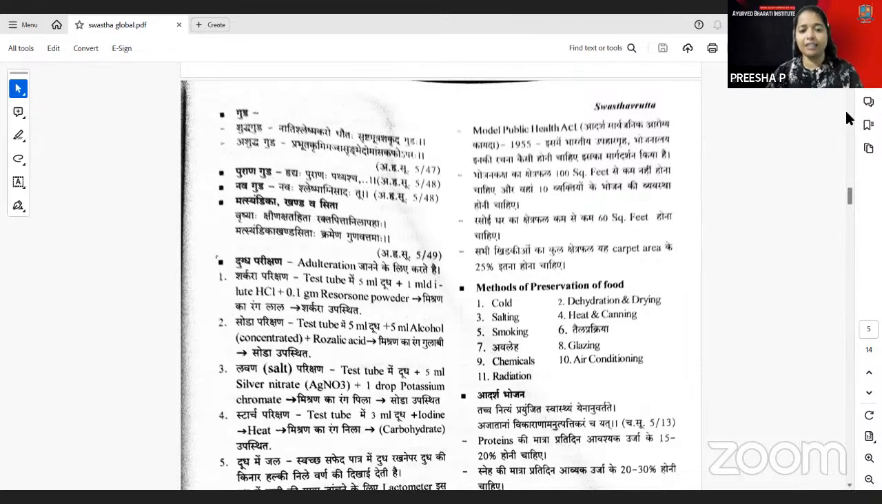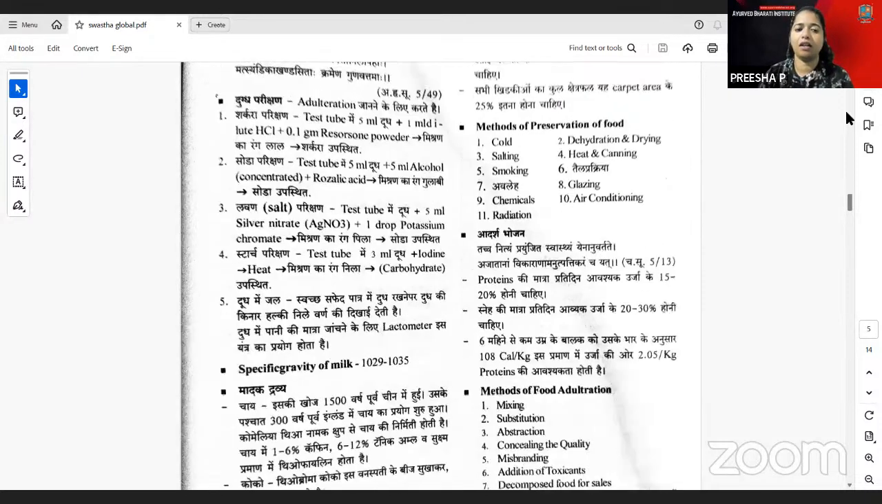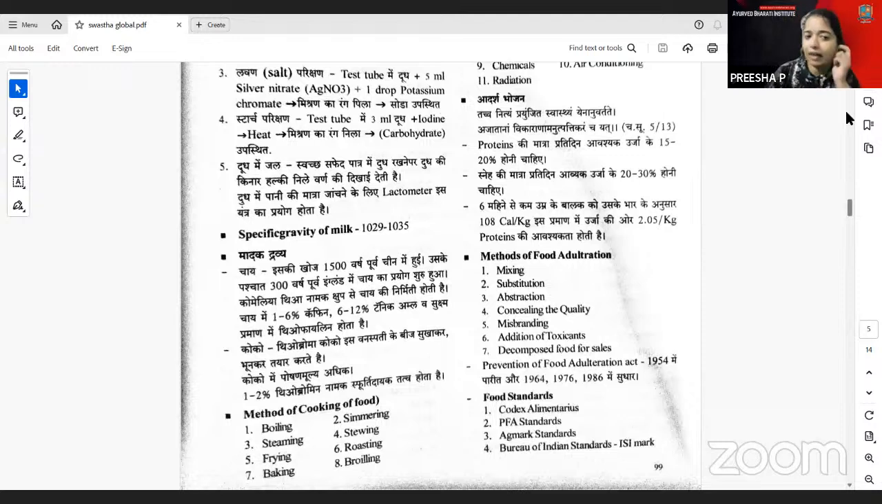Like the Lavana in the test tube you can take, and the method of preservation of food, that is the cold, salting methods or dehydration and drying processes. Here the model public health was maintained there. We have the specific gravity of milk there, like the methods of food adulteration, wherein mixing, substitution, and the decomposed food is taken for the food standards, like the Codex Alimentarius and the PFA standards.